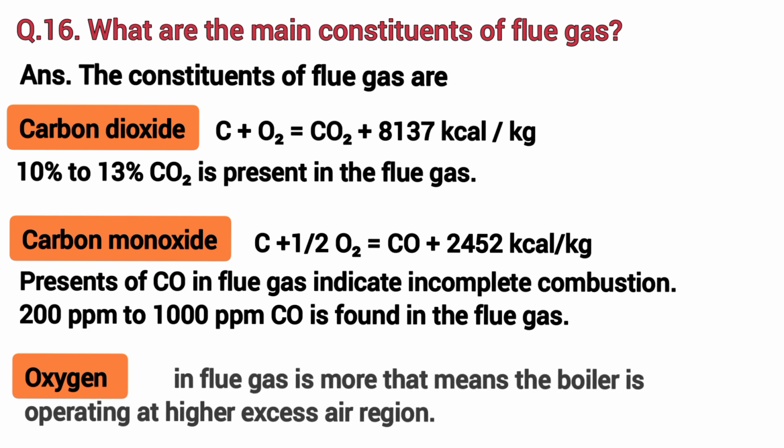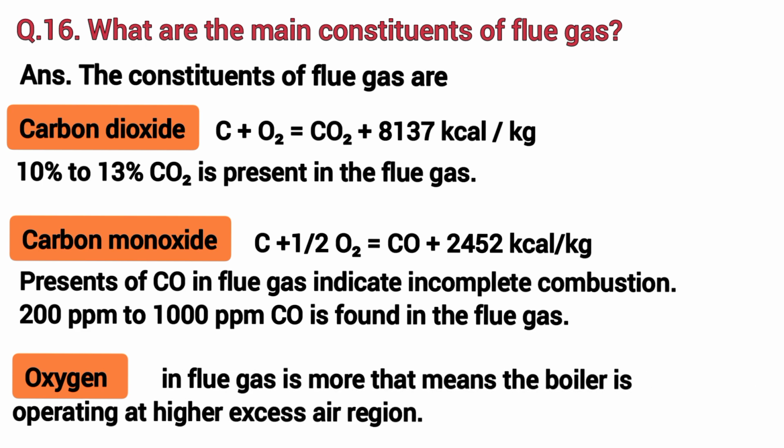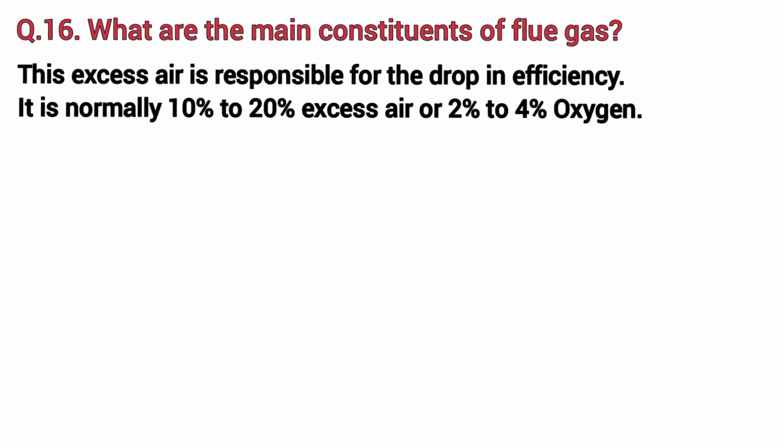Oxygen. If oxygen in flue gas is more, that means the boiler is operating in a higher excess air region. This excess air is responsible for the drop in efficiency. It is normally 10% to 20% excess air, or 2% to 4% oxygen.